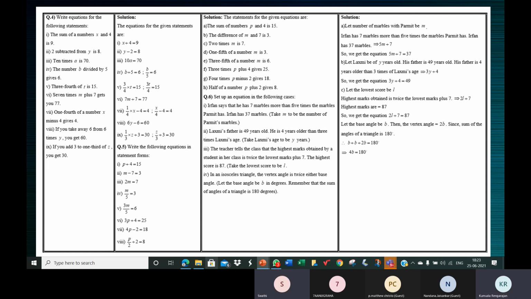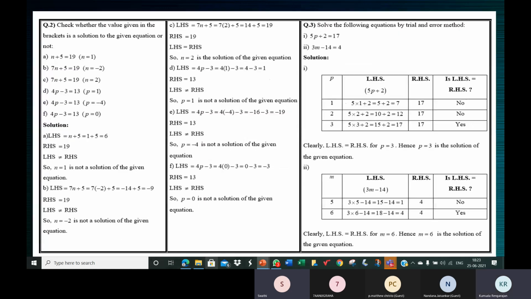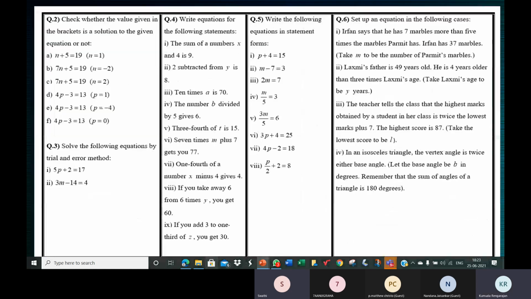Ma'am, for division, can we also use average? Which division? Wait, let me go to the question. Yes, ma'am, for the 8th one, we can say the average of P by 2 added to 2 is equal to 8. Can we use it like that?